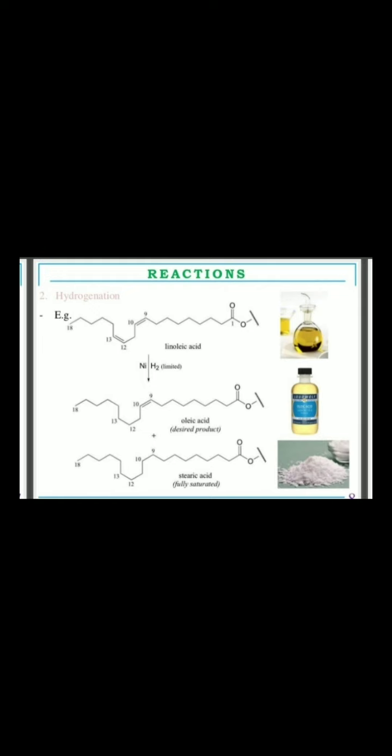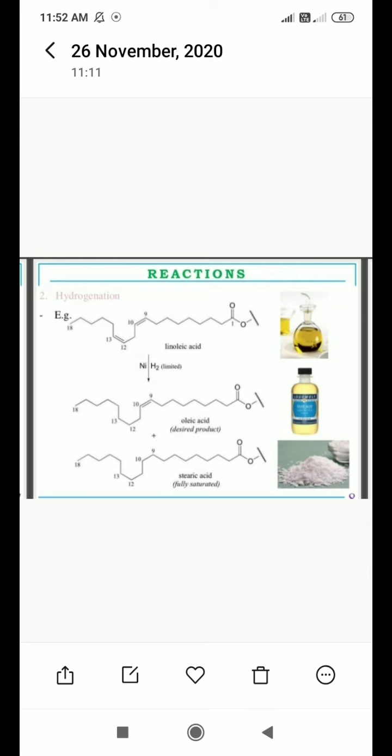Now next you can see the example of oleic acid. Linoleic acid can be converted into oleic acid through hydrogenation in the presence of nickel as a catalyst.